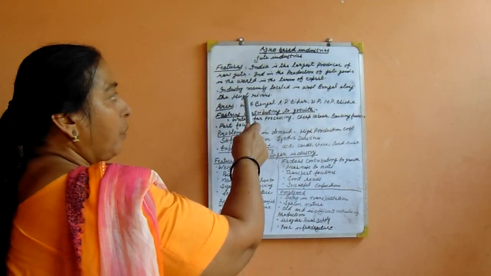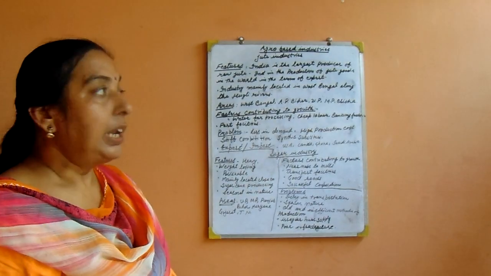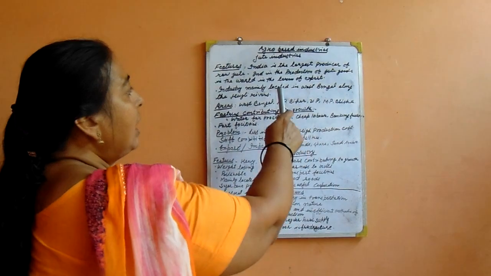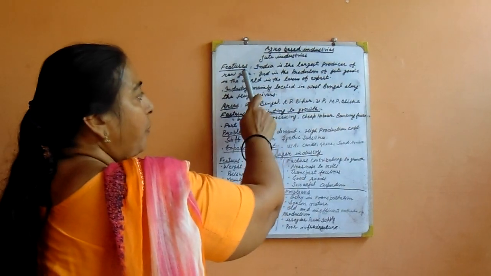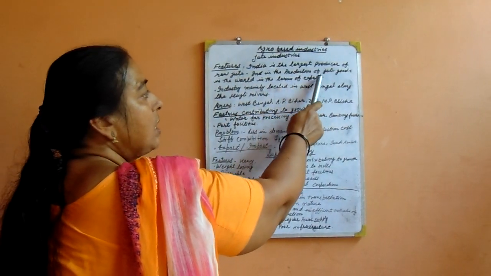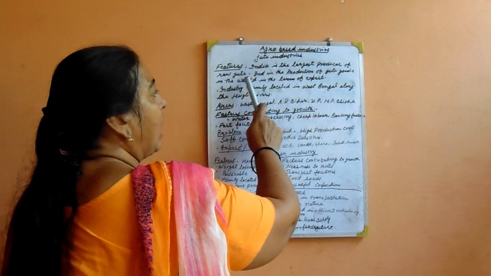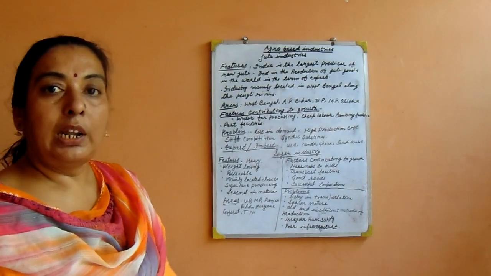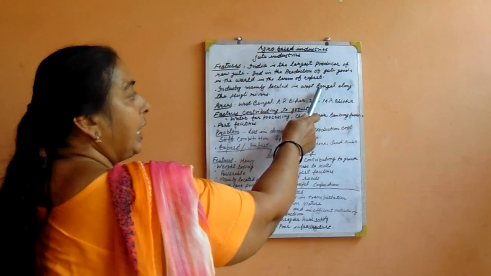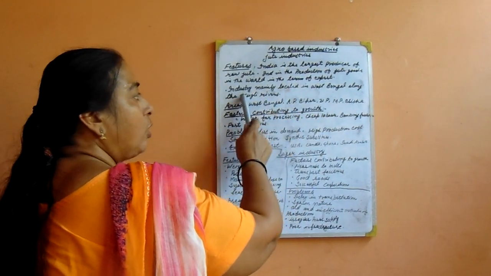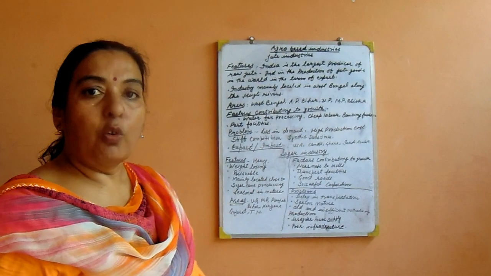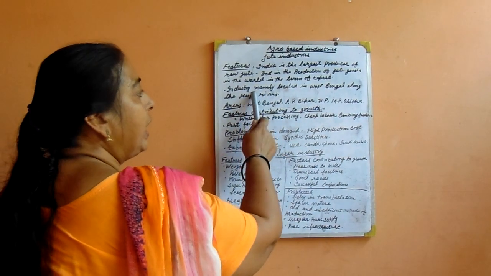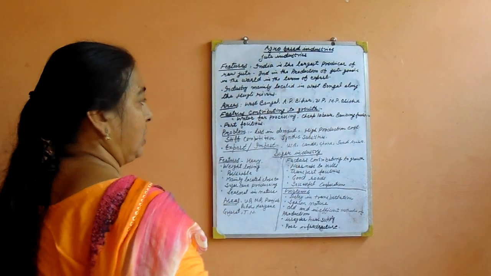Firstly we read the cotton industry, now we read the jute industry. India is the largest producer of jute in the world in terms of export. Jute industries are mainly located in West Bengal near the Hooghly River. Why the Hooghly River? Because the Hooghly River provides water to the jute industry.